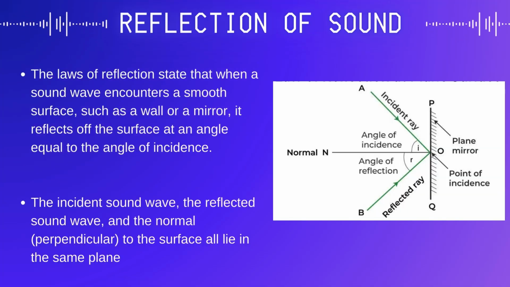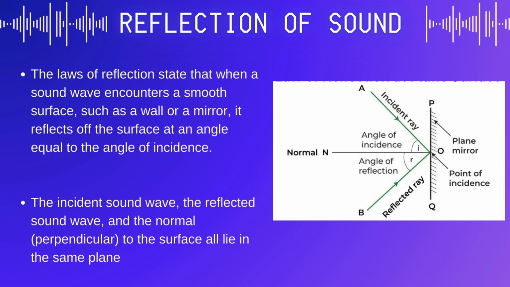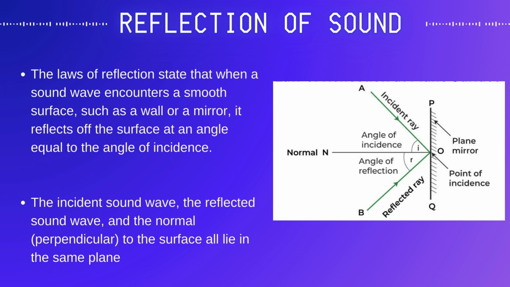Just like light waves, sound waves follow the fundamental laws of reflection when they encounter a surface. These laws dictate how sound waves behave upon striking a boundary. The laws of reflection state that when a sound wave encounters a smooth surface, such as a wall or a mirror, it reflects off the surface at an angle equal to the angle of incidence. Additionally, the incident sound wave, the reflected sound wave, and the normal, perpendicular to the surface, all lie in the same plane. The diagram demonstrates the law of reflection where the angle of incidence matches the angle of reflection, demonstrating the consistent behavior of sound waves when encountering boundaries.